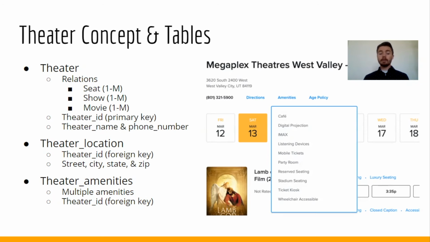So that's what we have here: the street, city, state, and zip of the theaters, as well as the theater amenities. You see that with the relations, there is just one theater for many different seats, different movies, and showings of those movies.